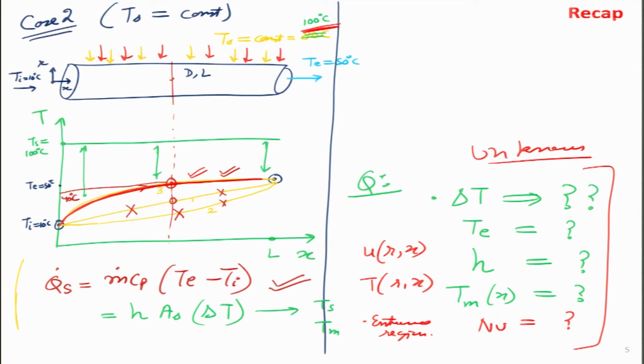Then similarly we did a very simple case for case number 2, where the outer temperature of this particular pipe is kept at a constant temperature. Here we have assumed that steam is condensing on the outside. So the whole surface is at 100 degrees centigrade, and we want to achieve the same objective. We want to take a fluid which goes in at 10 degrees and should come out at 50 degrees. So here the temperature profile is given by this red curve. We can clearly see that this particular curve is non-linear, and we would like to figure out how the temperature rises. So these are the unknown parameters that we want to figure out.